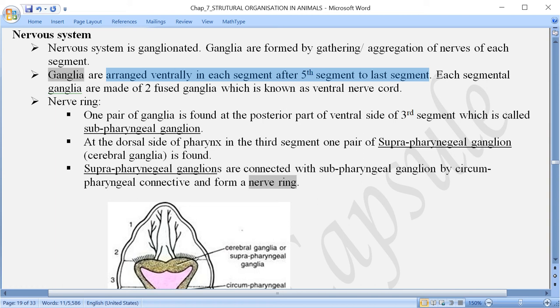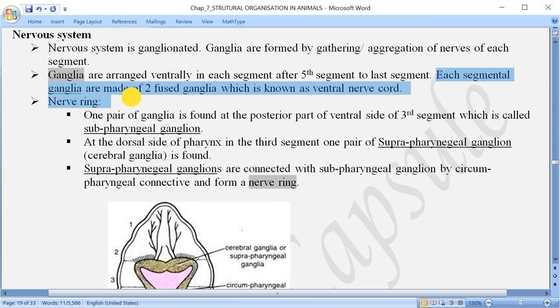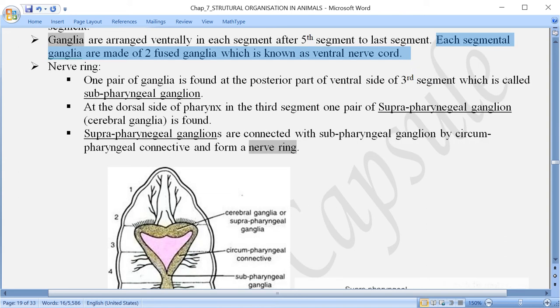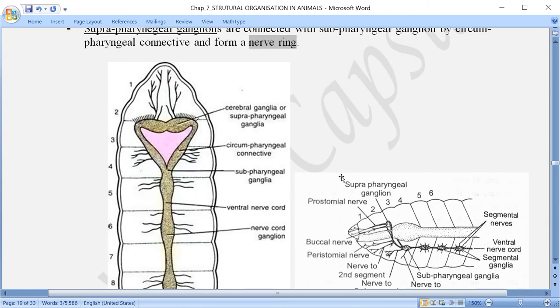Now each of the segmental ganglia is actually made up of two ganglia which are fused together, which is now known as the ventral nerve cord. Now there is a structure called the nerve ring. Let us first understand and then we will come to the nerve ring, but I have given the topic here as nerve ring, how it is formed. Let's have a look first of all in the figure.